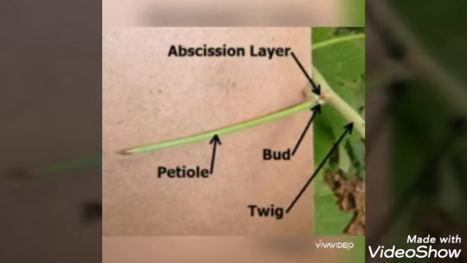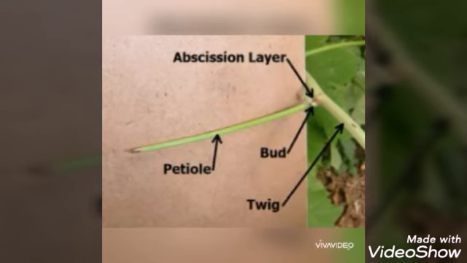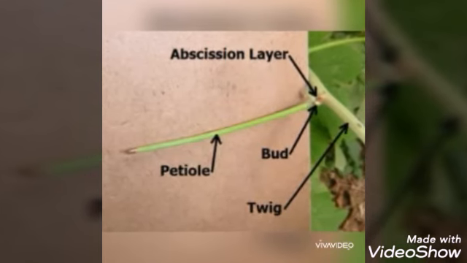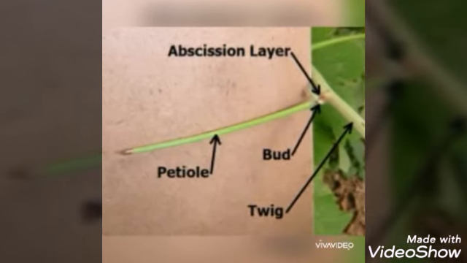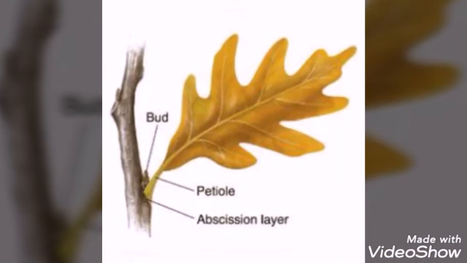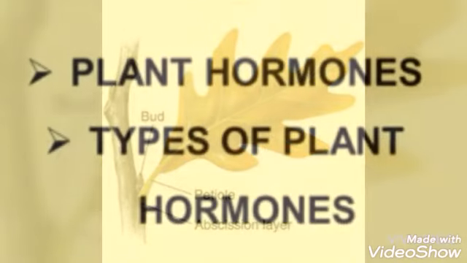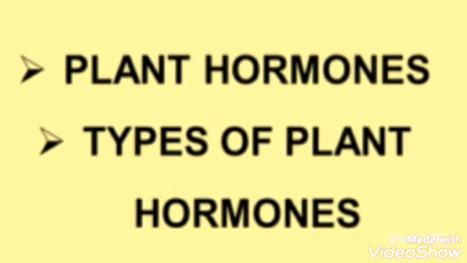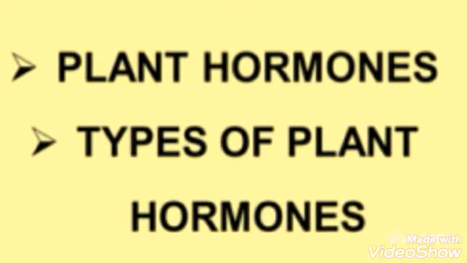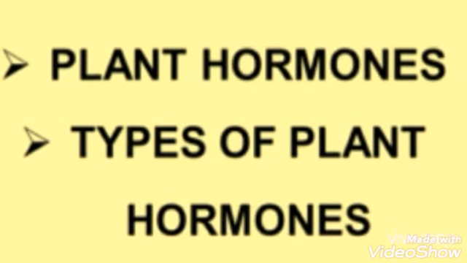This leads to premature shedding. ABA induces dormancy, but ethylene breaks the dormancy. Now you understand what plant hormones are, the types of plant hormones and their functions.